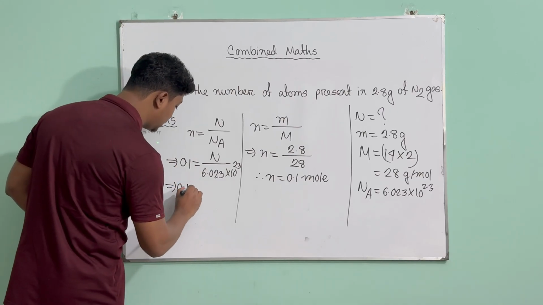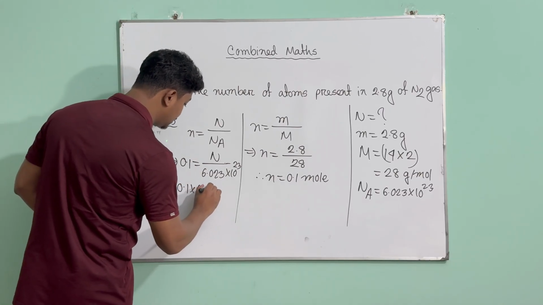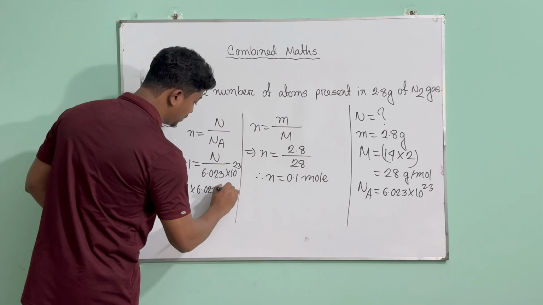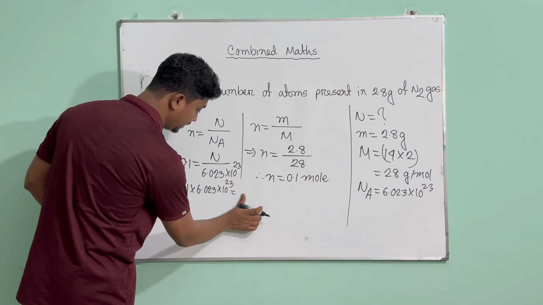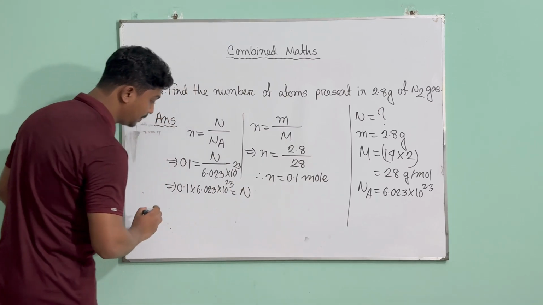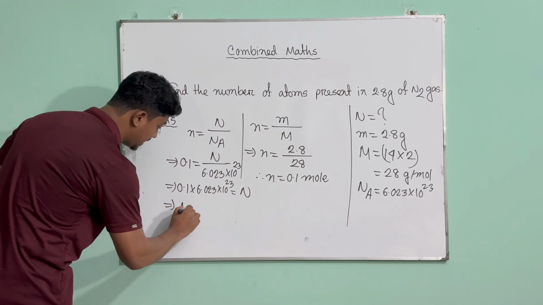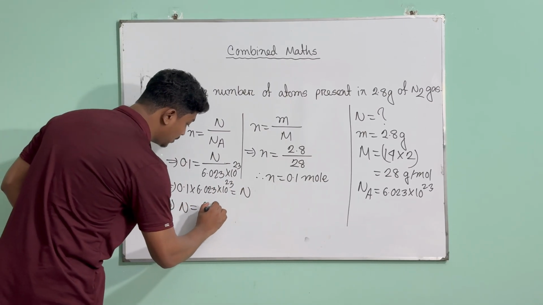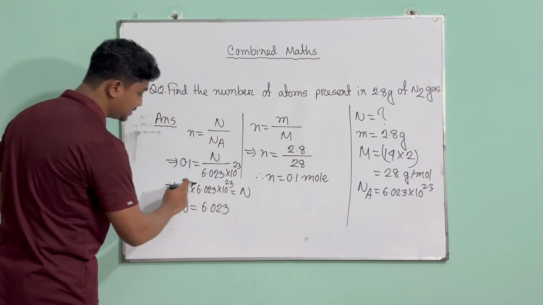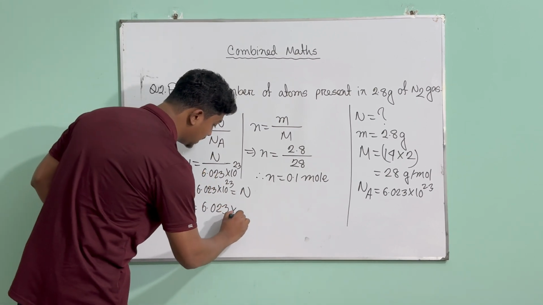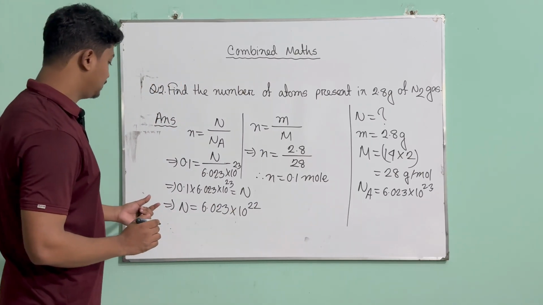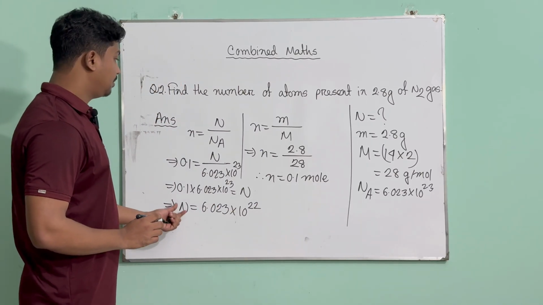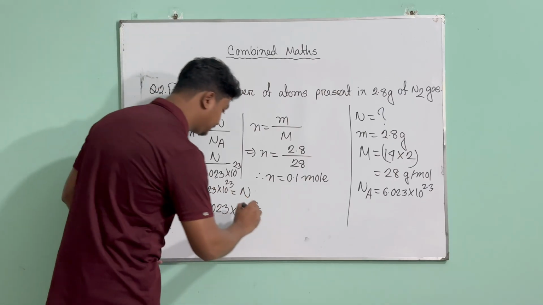So 0.1 multiplied by 6.023 into 10 power 23 equals our capital N. Let's just erase it. So N. Now let's switch sides. N equals, we'll have 6.023. You can multiply this with a calculator and you're going to find the result, 10 power 22. So here you go, you have found your N, number of particles.